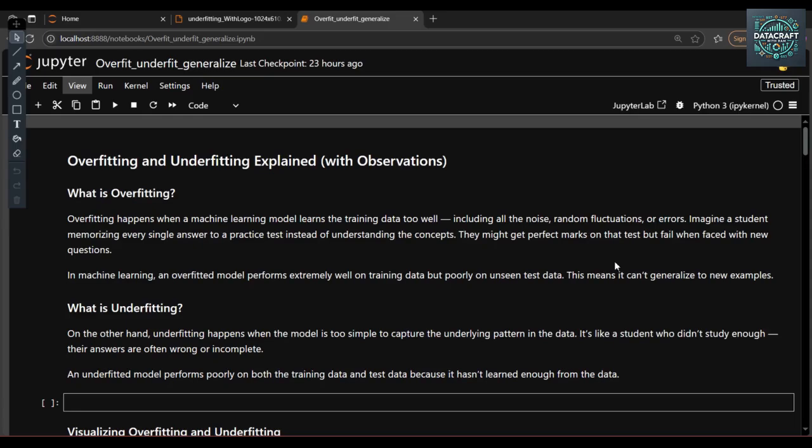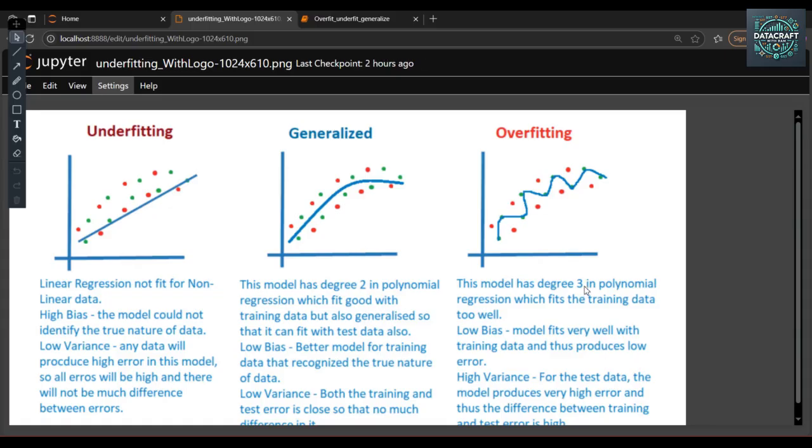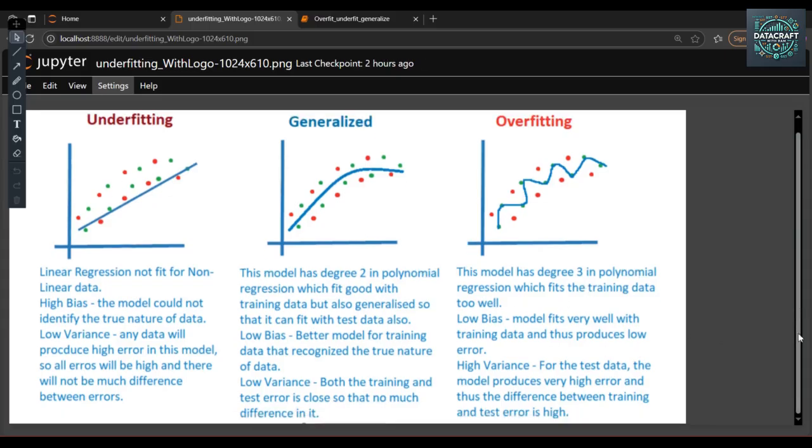An overfit model performs extremely well on the training dataset, but it fails to perform on the testing dataset. That means these models are not generalized models. If I talk about the overfitting scenario, when the model performs well on the training dataset and fails to perform on the testing dataset, that means the model is not generalized. This is an example of overfitting.